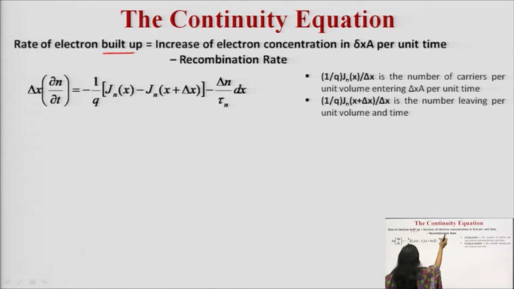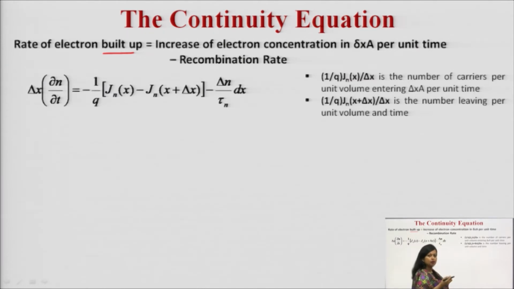So this is equal to the increase of electron concentration, where q is the charge on the electron: 1 upon q into the current density entering the specimen minus the current density leaving it, minus the recombination rate. The recombination is written as delta n upon tau n into dx.